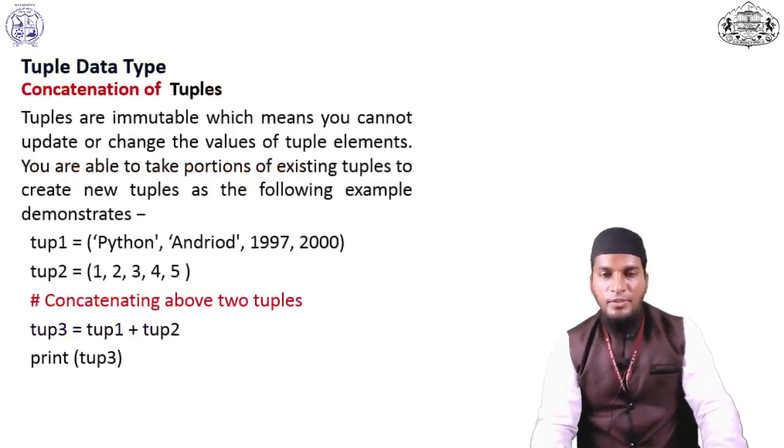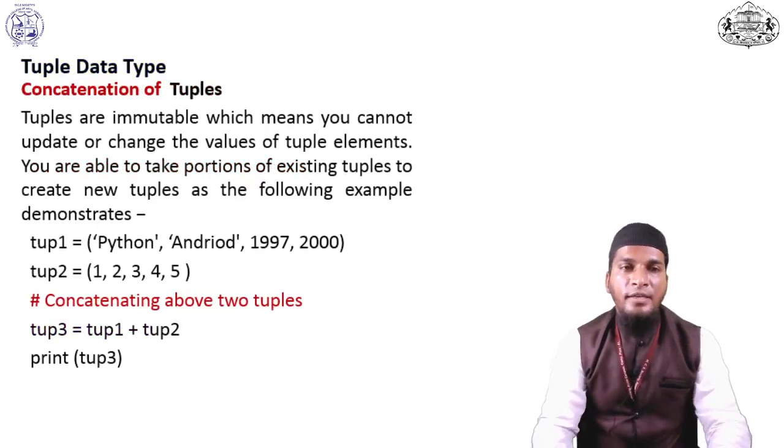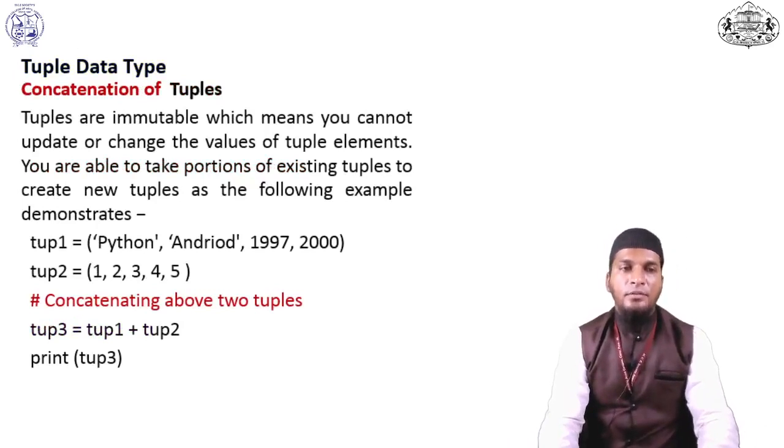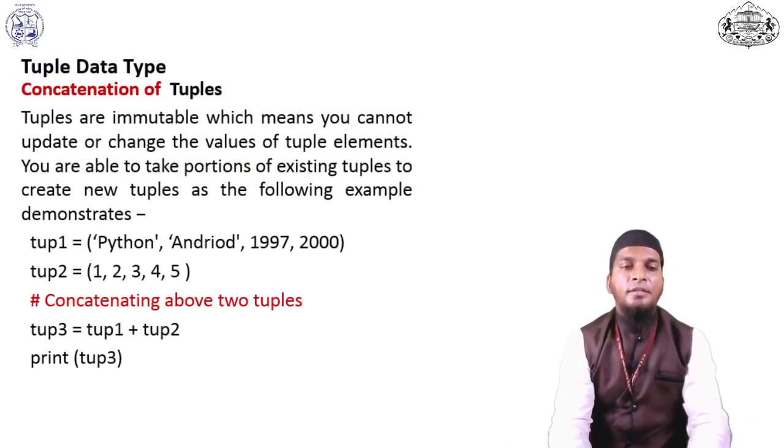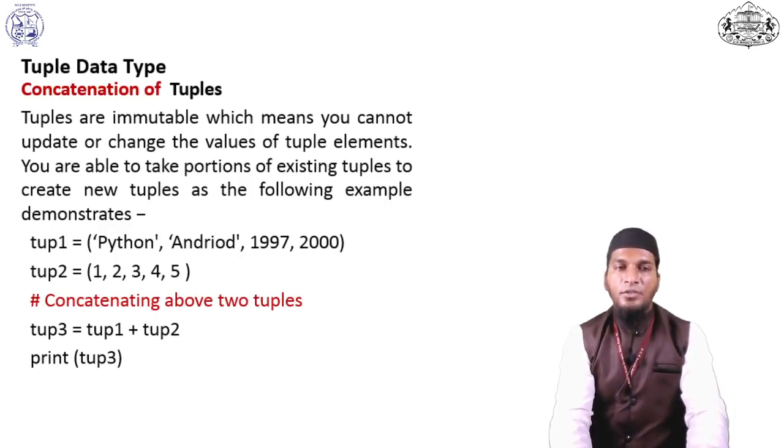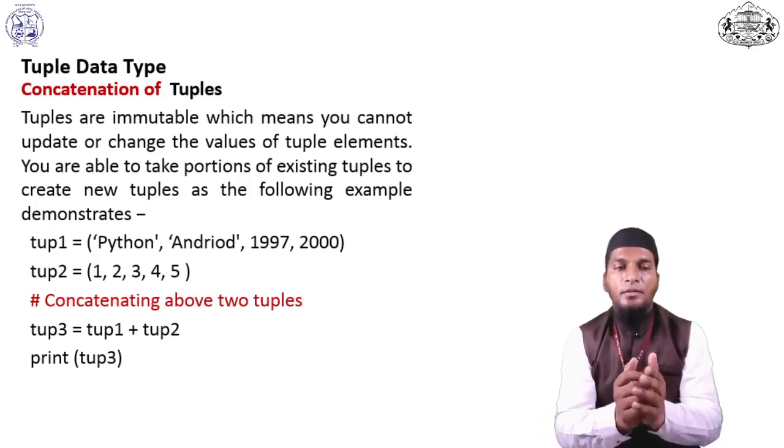There is one more concept in tuples, concat. How to concat the tuples, means how to merge two tuples. For that we have to use the plus sign. Tuples are immutable, which means you cannot update or change the values of tuple elements, but we can merge, we can concat tuples. Here we cannot modify, but we can merge two tuples into one tuple.